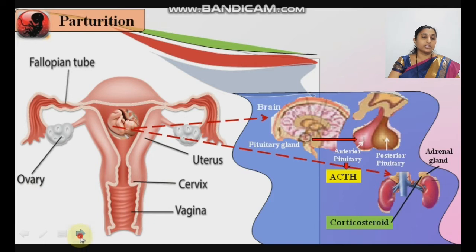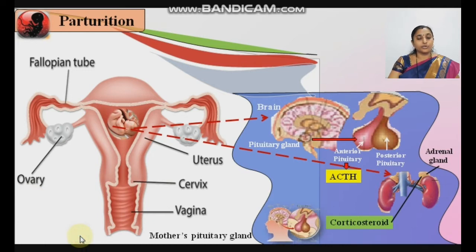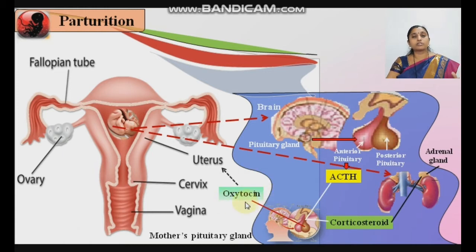Both these hormones stimulate the mother's pituitary gland. Okay, how is it possible? Because these hormones are directly poured into the blood, and there is a circulation between the mother and the fetus because of the placenta. The placenta helps to transport these hormones. These two hormones stimulate the mother's pituitary gland to secrete oxytocin hormone. See here, it is not easily secreted. There is a stimulatory effect. Without a stimulus, oxytocin is not secreted from the mother.